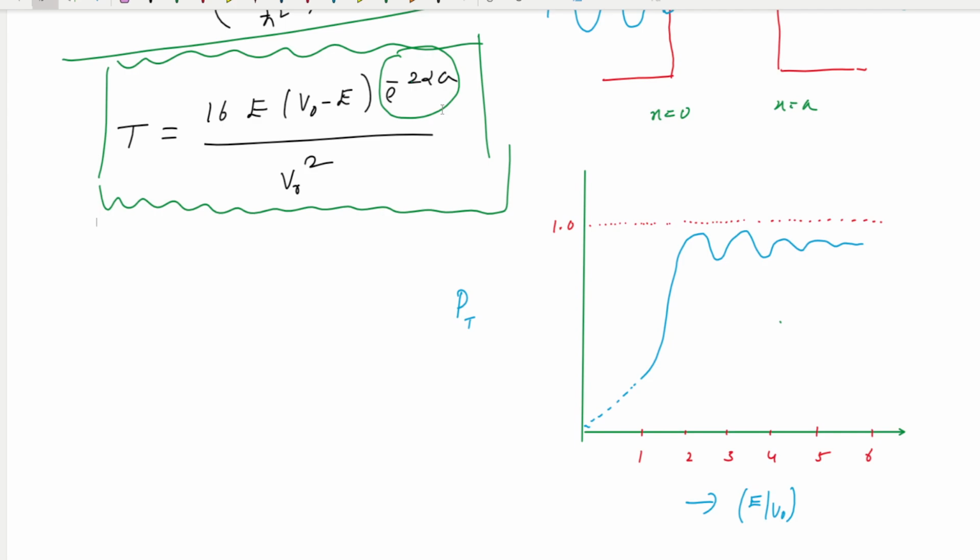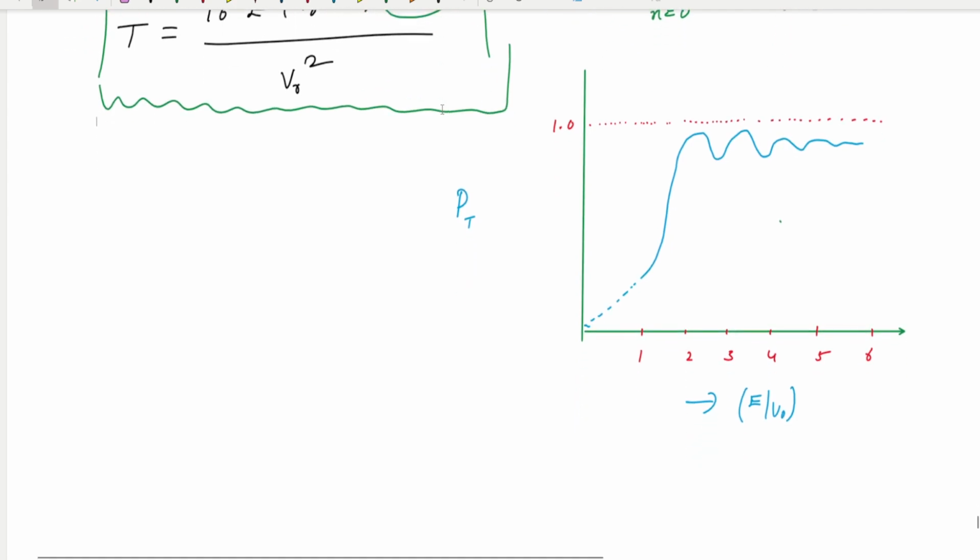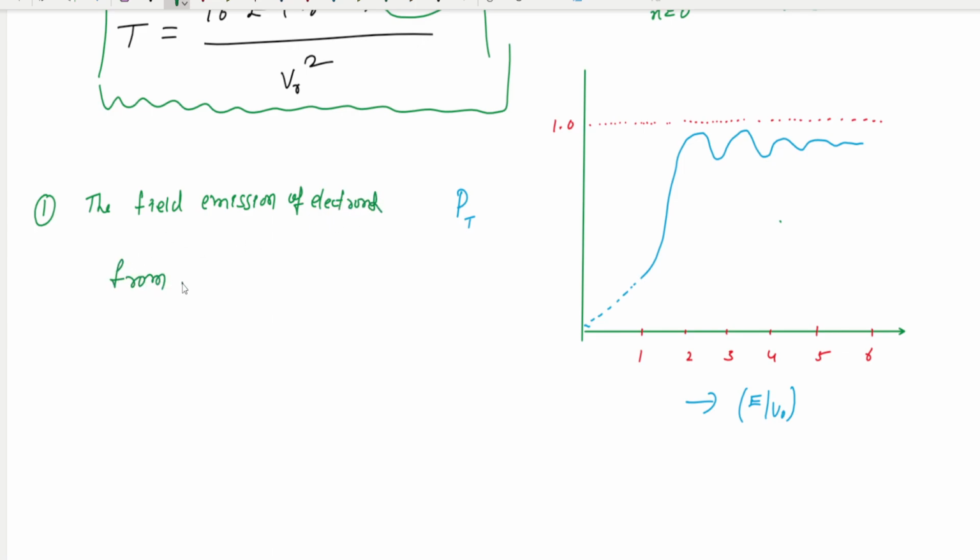In case you want to know these things, then I can write here. First thing is the field emission of electron from cold metallic surface.